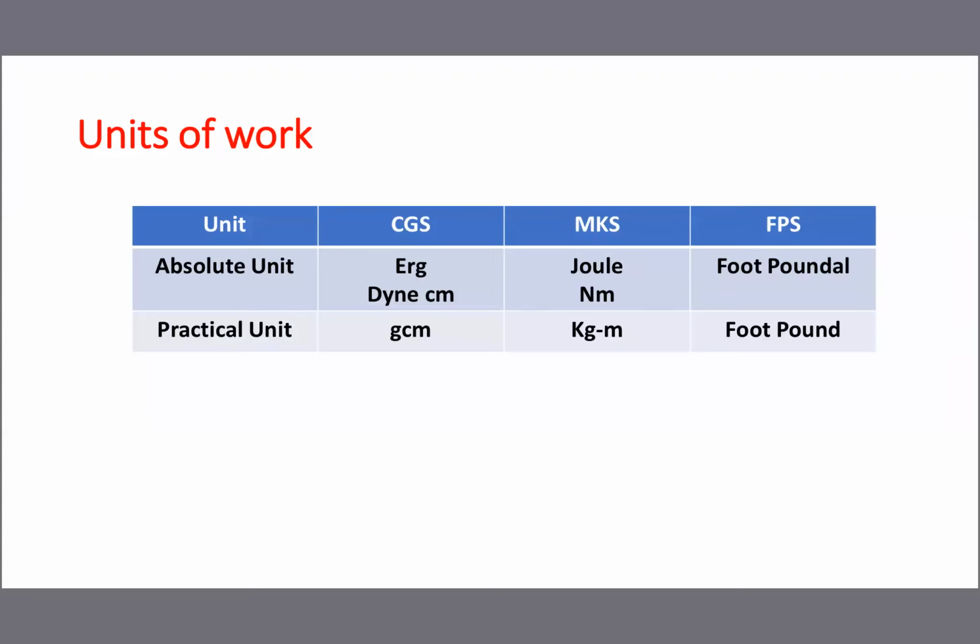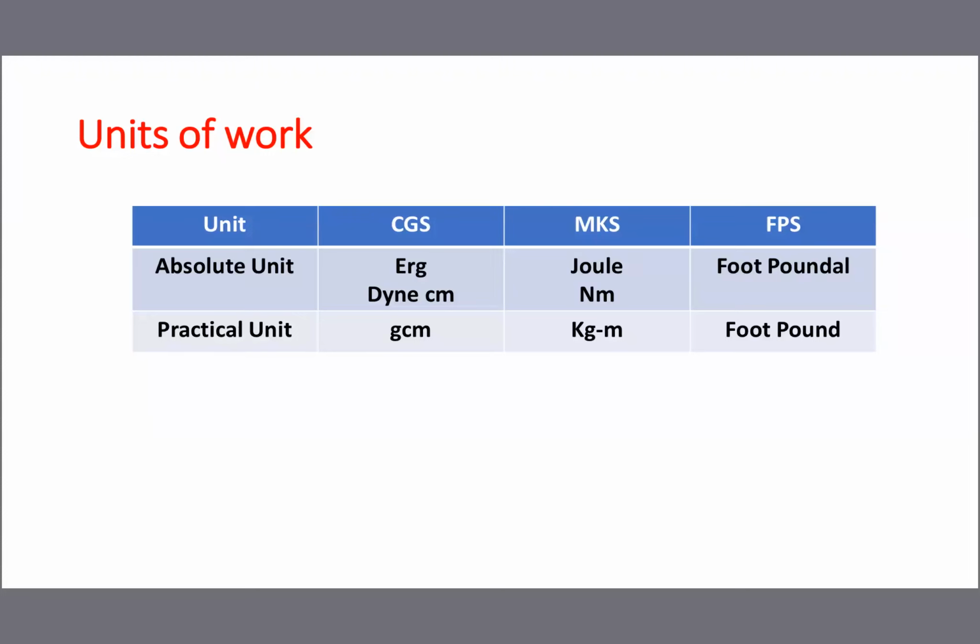Similarly, what is joule? Force expressed in Newton and distance in meter means you will get Newton meter. 1 Newton meter is equal to 1 joule. So Newton meter is nothing but joule, or dyne centimeter is nothing but erg. Another practical unit of work done is gram centimeter in the CGS system, kg meter in the MKS system, and foot-pound in the FPS system. Mostly we are using the absolute unit, but the practical unit is also possible.